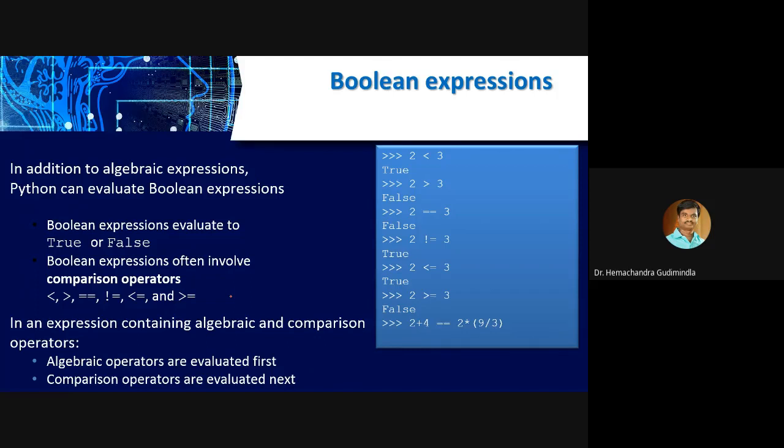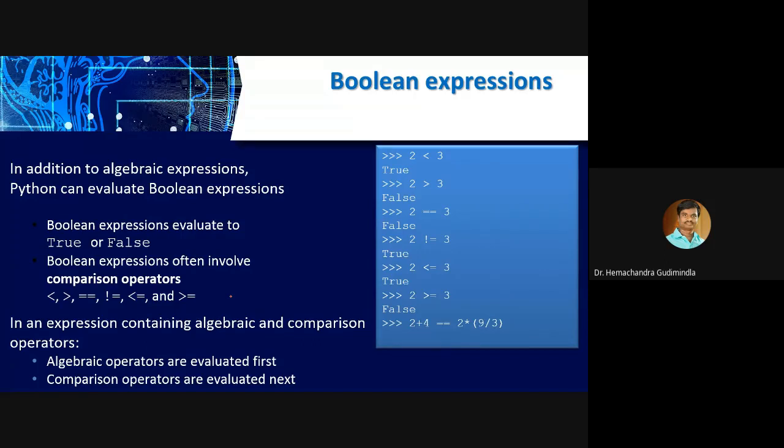So whatever operators we are using in Python, basically we have the arithmetic operators. We already discussed that: addition, subtraction, division, multiplication, power also. And here we are comparing with true or false, comparison operators.